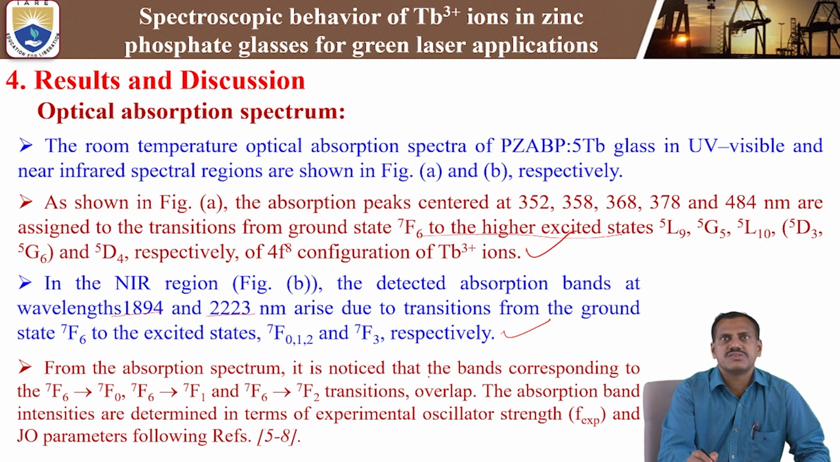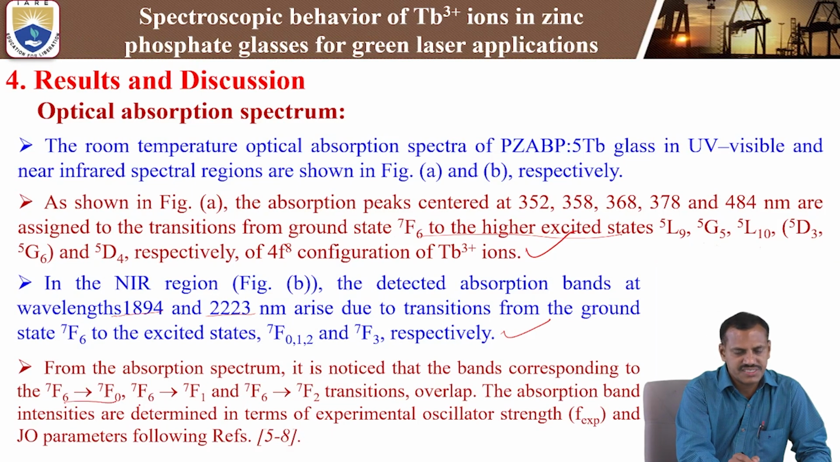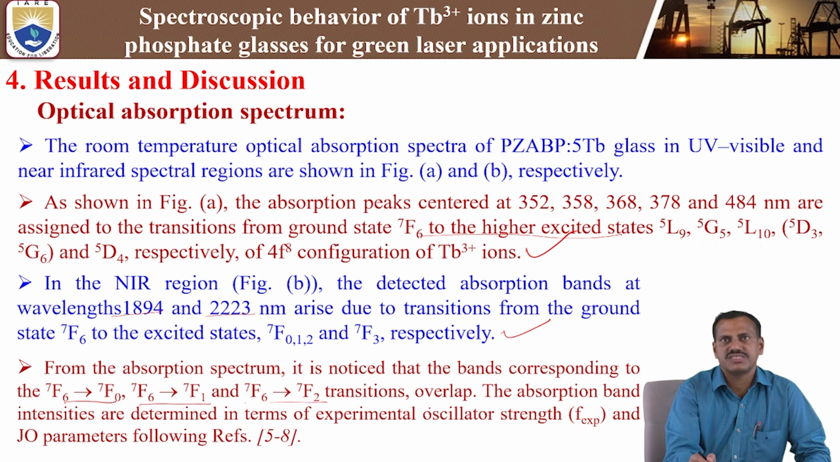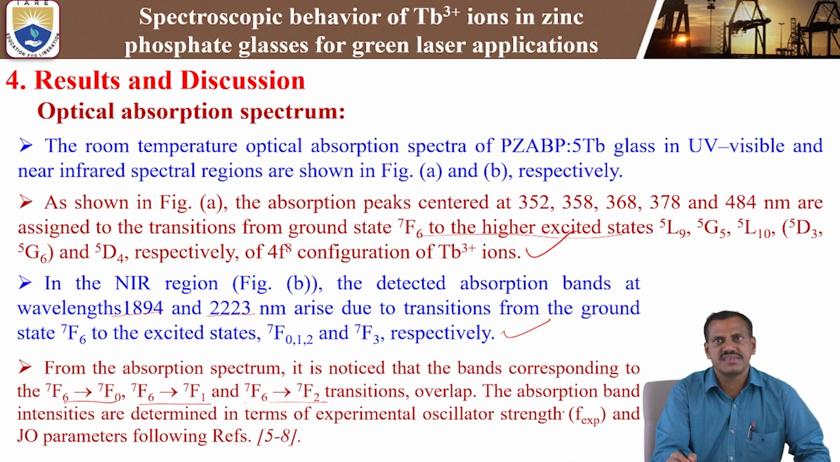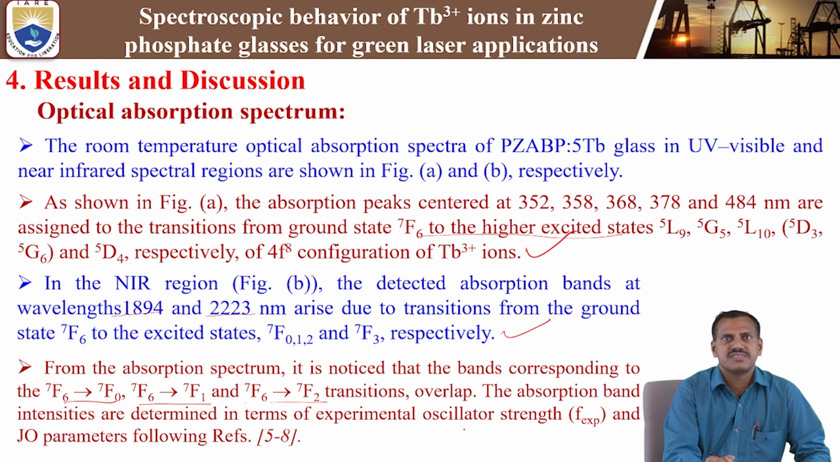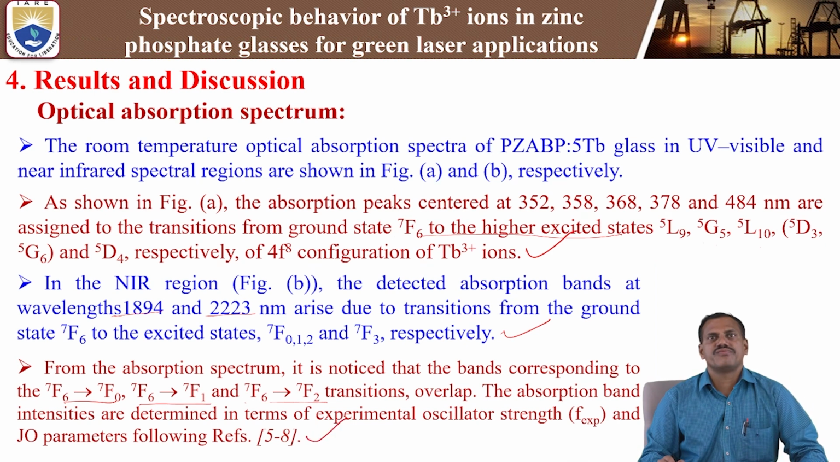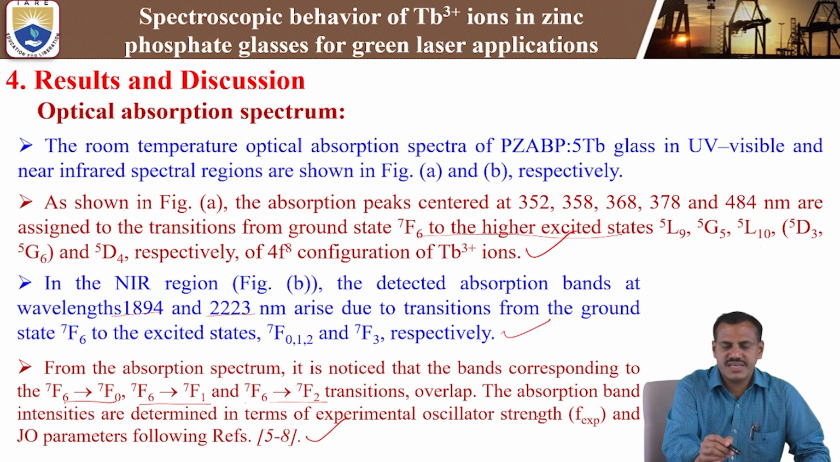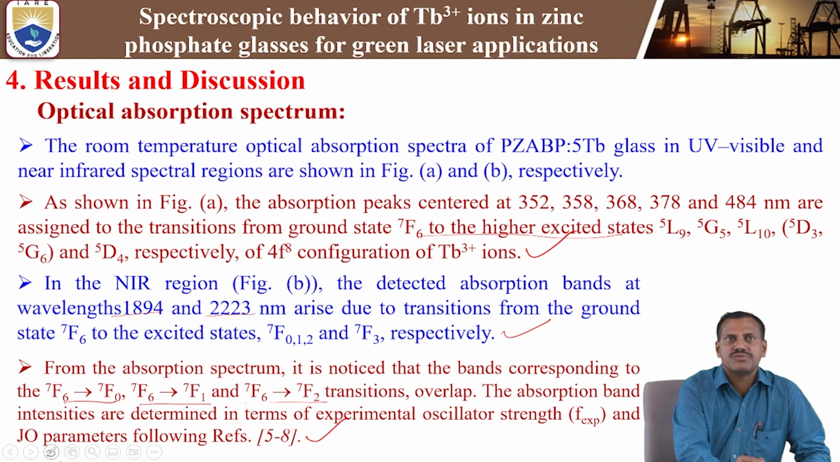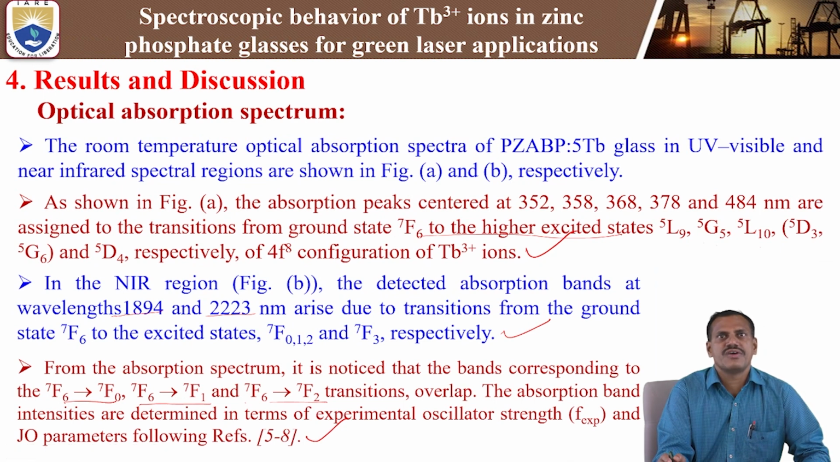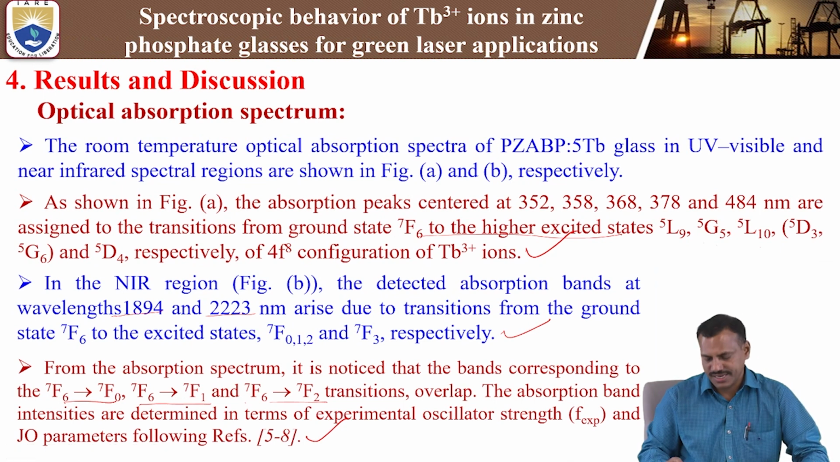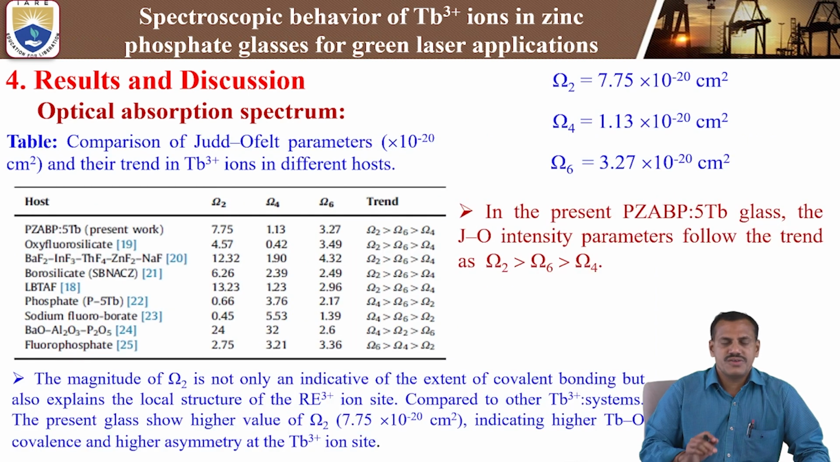From the absorption spectra, it is noticed that the bands corresponding to the 7F6 to 7F0, 7F6 to 7F1 and 7F6 to 7F2 transitions overlap. The absorption band intensities are determined in terms of the experimental oscillator strength, f experimental, and JO parameters following references 5 to 8. By using these, we have calculated the experimental oscillator strength of the terbium-3 plus ions, as well as the JO, that means Judd-Ofelt, intensity parameters, from the optical absorption data.